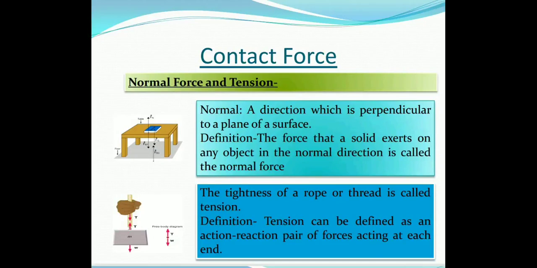In the picture, you have observed a stone of mass m tied with a rope. Gravity pulls down the stone all the time, but it does not fall down because it is supported by the rope. Thus there exists a force which supports the stone against gravity by pulling it upward. This force is called tension, which always pulls the body along the rope or thread. Here the tension is a contact force. The tightness of a rope or a thread is called tension.